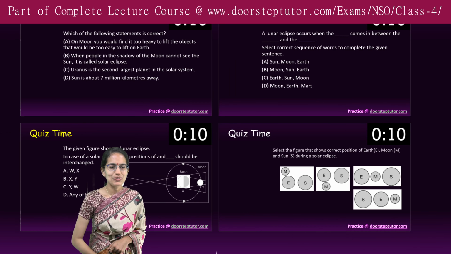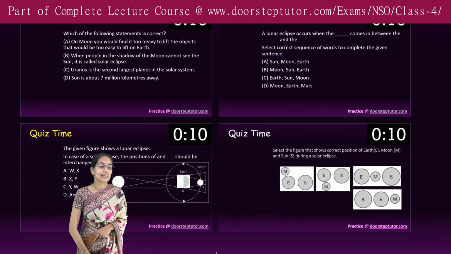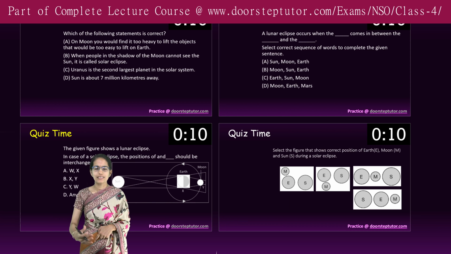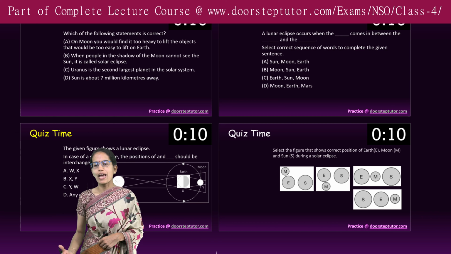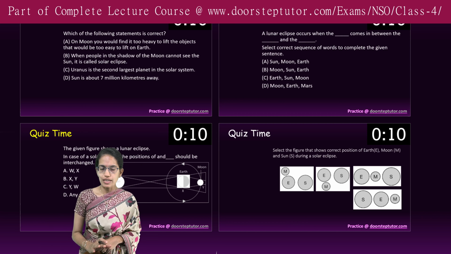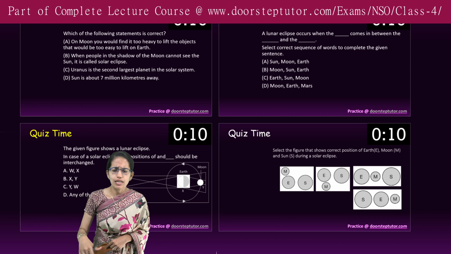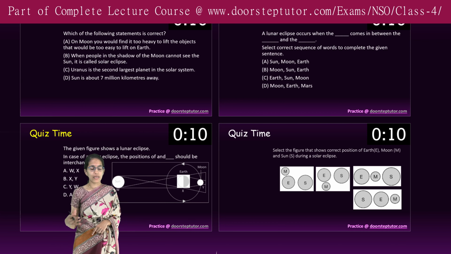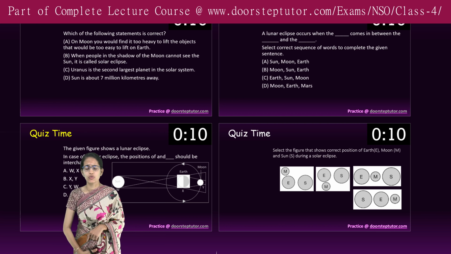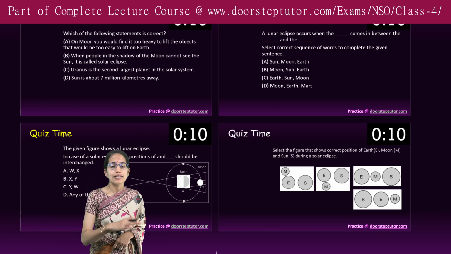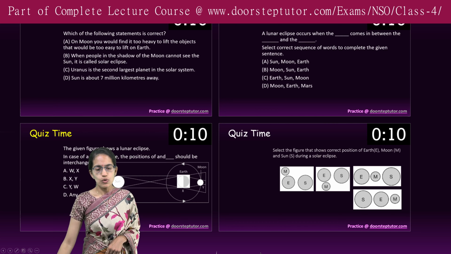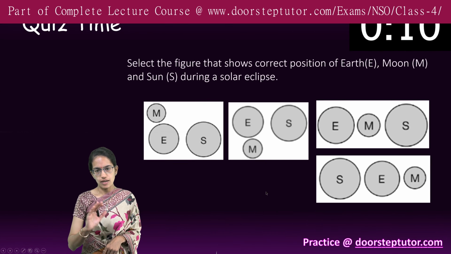Now coming on to the idea for today's lecture. The idea for today's lecture is to have a visualization of in which case we have a solar eclipse and in which case we see a lunar eclipse, and then here are some of the questions. Those could be graphical questions, those could be based on changing the positions, fill in the blanks, and this is what we are looking for once we are able to complete this lecture.